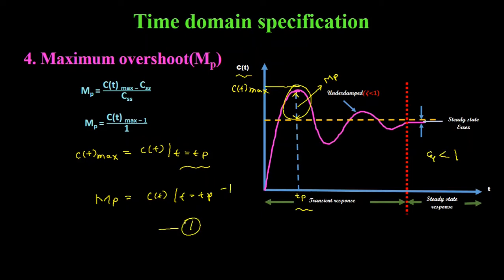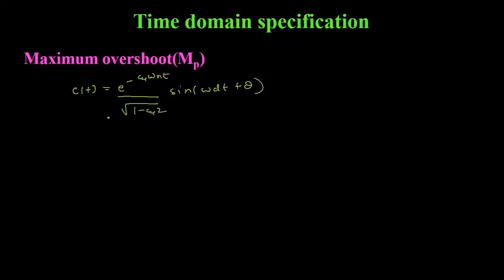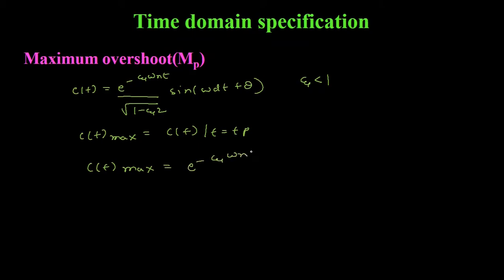Let this be equation number 1. This is the equation for the time response of second order control system when the damping ratio zeta is smaller than 1. So from this equation, if we find out C(t) maximum, it will be equal to C(t) at time t is equal to Tp. So we have to put t is equal to Tp in this equation. Therefore C(t) maximum will be equal to 1 minus e to the power minus zeta omega n Tp divided by under root 1 minus zeta square into sine of omega d Tp plus theta.